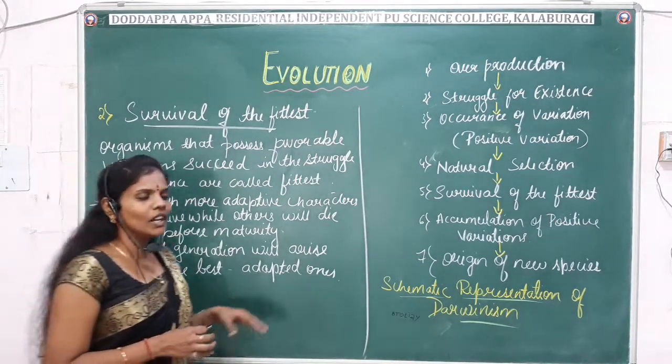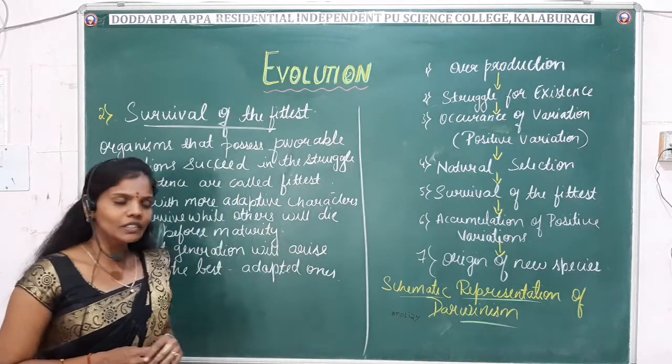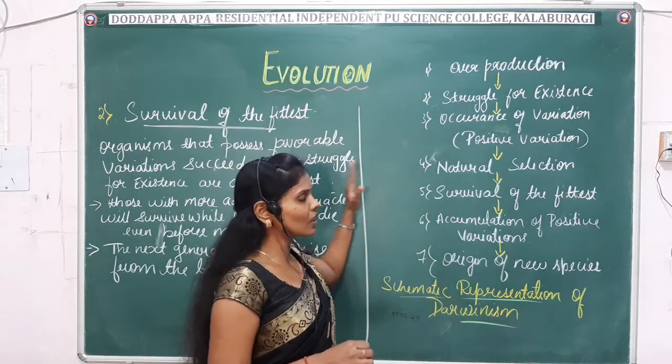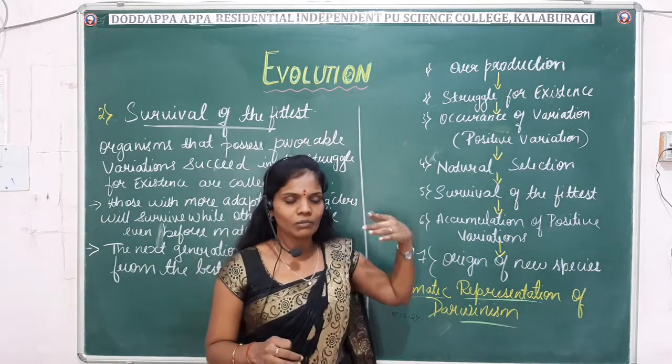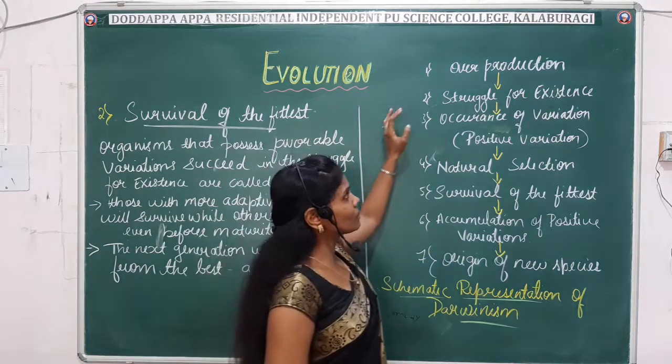Okay, so far we have studied the different observations and conclusions of Darwin. Next, we will study the schematic representation of Darwinism, that is, all the conclusions and observations made by Darwin in the form of a simple schematic representation. So first comes overproduction.